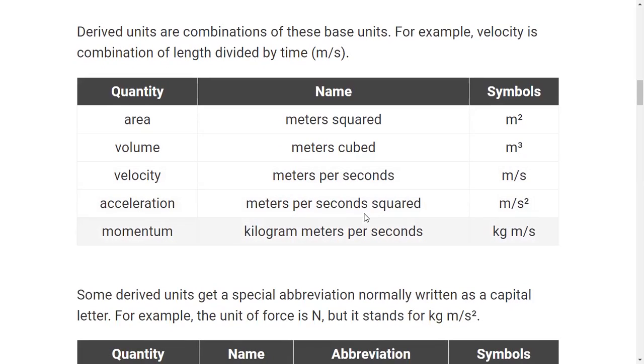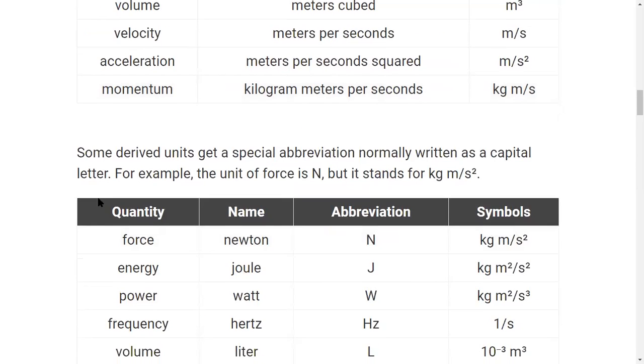Acceleration: meter per second squared. Momentum: kilogram meter per second, that is kg meter per second. Some derived units get a special abbreviation, normally written as a capital letter. For example, the unit of force is Newton, but it stands for kg meter per second square.